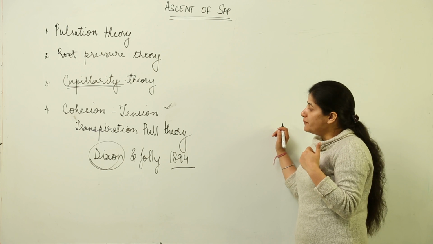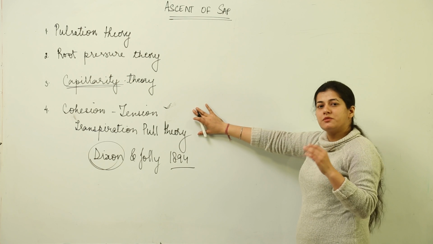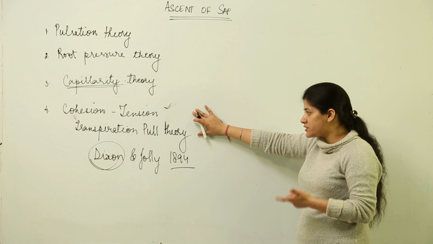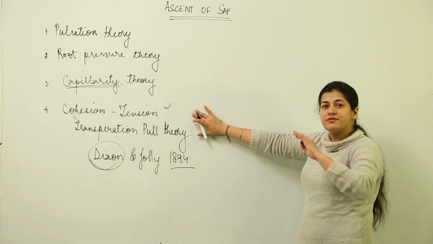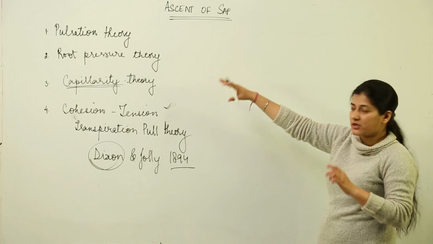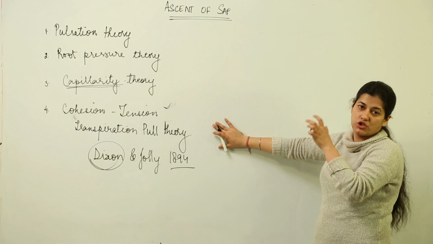Lastly, this complete theory is quite acceptable except for a few objections that were raised later on and not satisfactorily answered. As much as 95% of the objections raised in these three theories were covered by the last theory, that is cohesion, tension, transpiration pull theory.